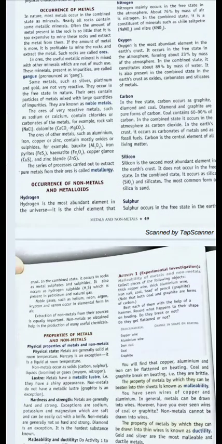Now, metals occur in the form of oxides, chlorides or carbonates, just like we find sodium or calcium in the form of sodium chloride or calcium chloride or sodium carbonate or calcium carbonate in the rocks.